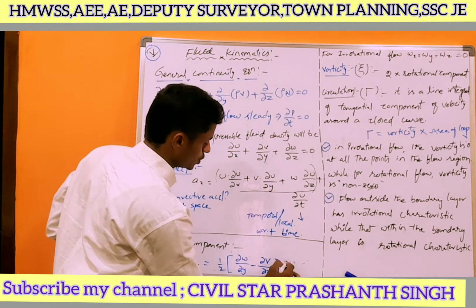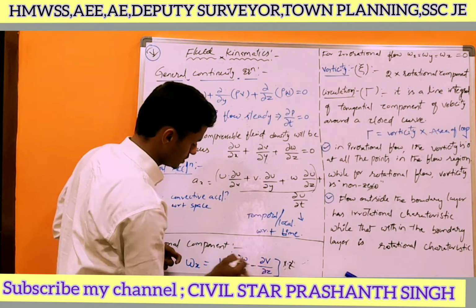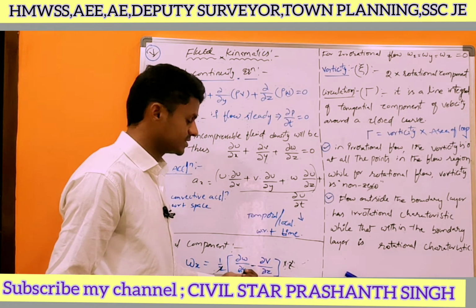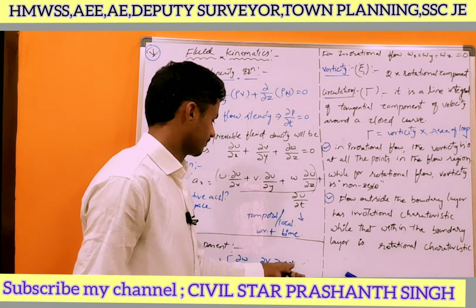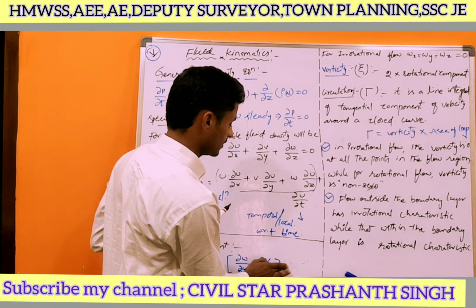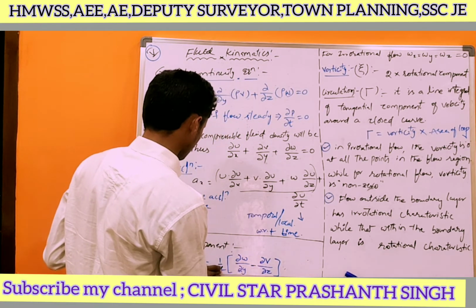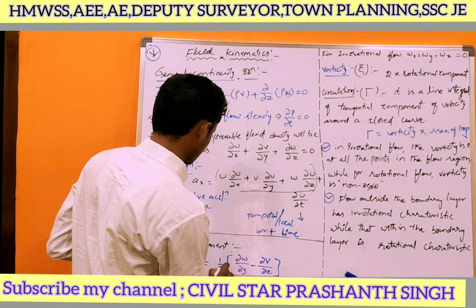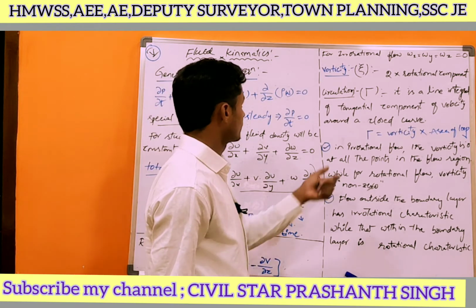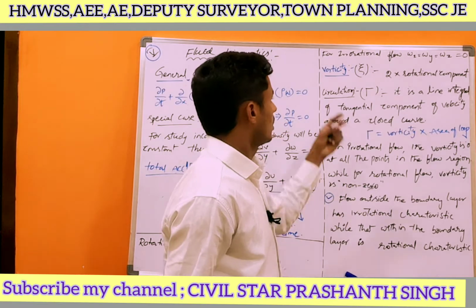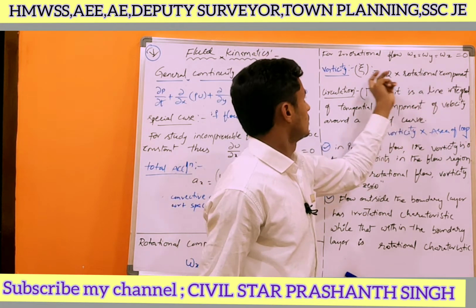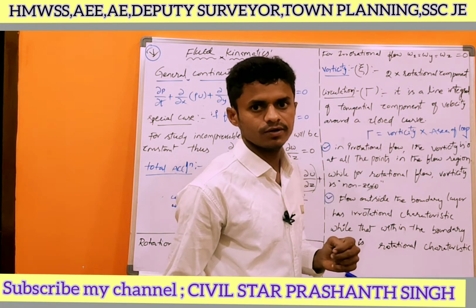If you multiply with 2, this 2 will be cancelled, and we will get only this formula. In the examination, he will ask what is the formula for the rotational component, or what is the formula for the vorticity, or he will give the rotational component value and ask what is the vorticity value.